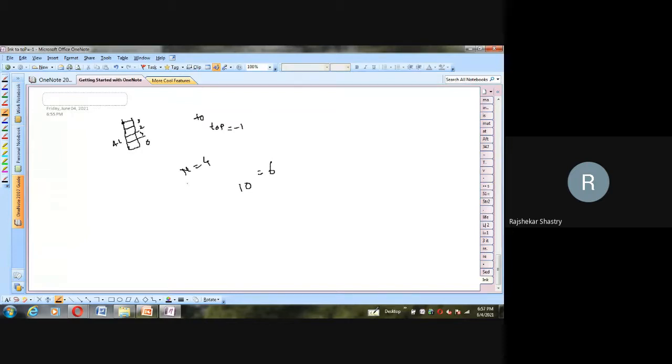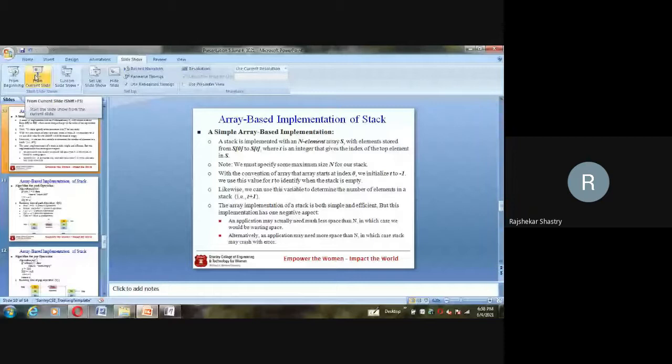Similarly, suppose you have declared an array of 100 size, but you are storing only 4 or 10 elements hardly. The remaining 90 elements of space you are wasting. So these are the problems. Generally, we use it for static arrays. So let us go for the implementation of each method here.